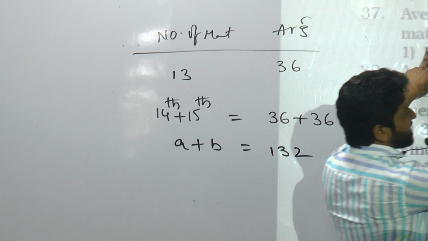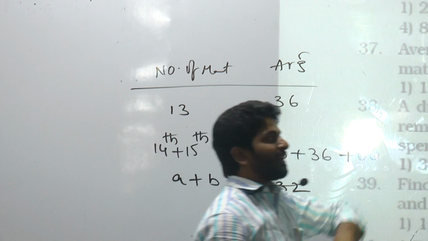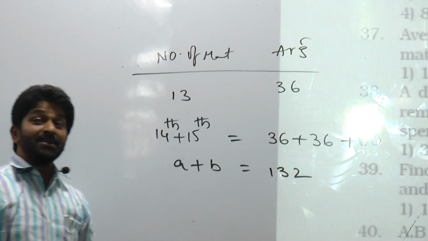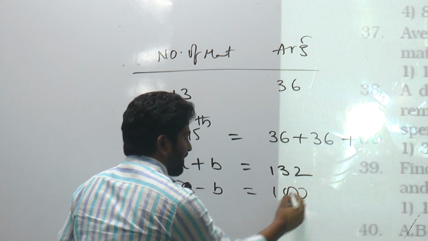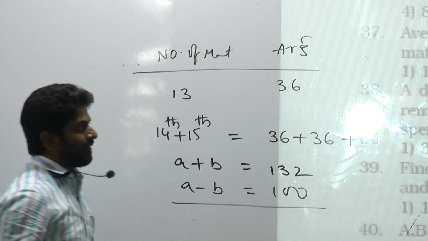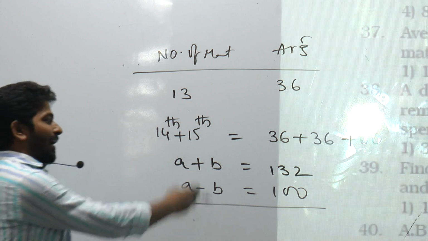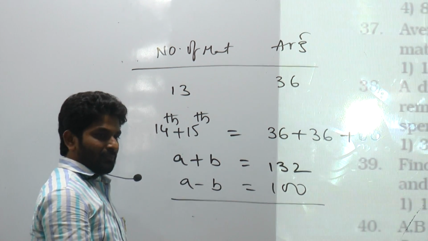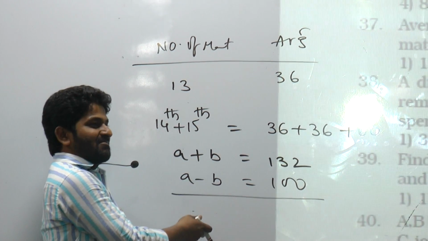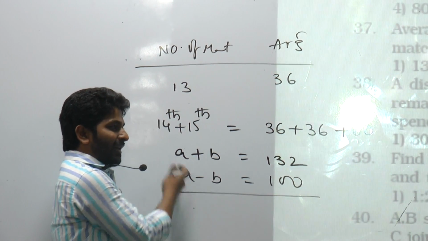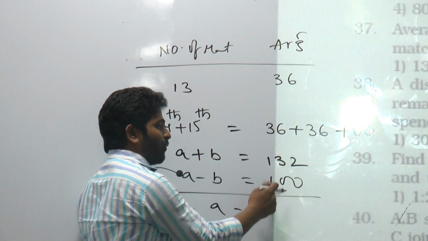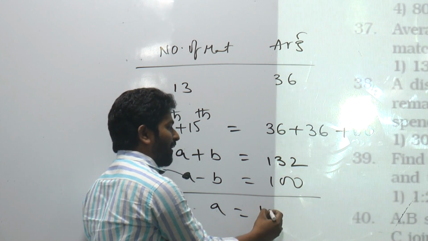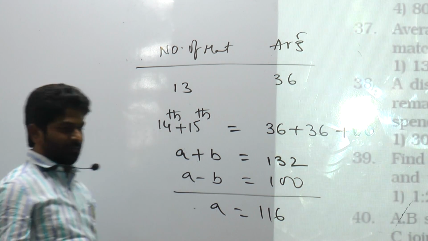What does that say? Difference between the highest runs and least runs scored in both the matches is 100, which is A minus B, right? How much? 100. What is your question? Find the highest score. Add these two. Plus B minus B gets cancelled. You'll have 2A. Make it half. So A is equal to 232 by 2. 116. That's it.